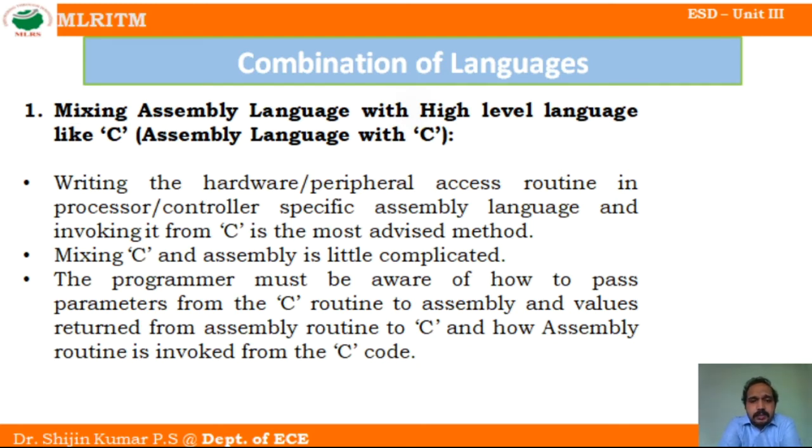In that case, we have to pass the parameters from C to the assembly language, and again pass them back from assembly language to the C program. If there is any error in these parameters, then the total program will be non-functional.